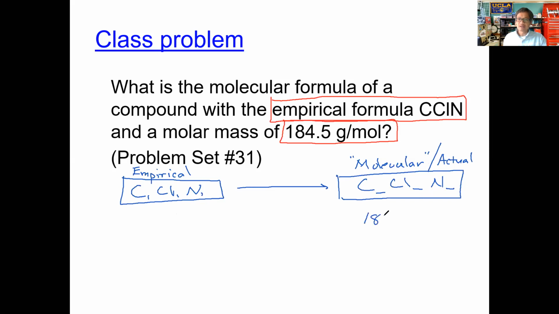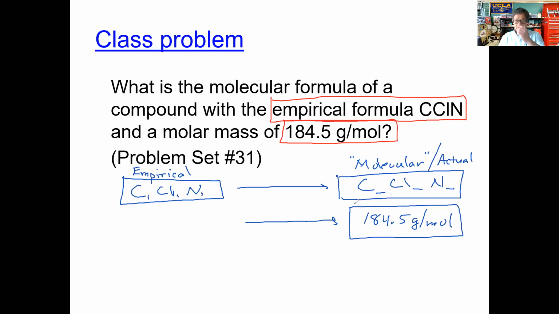We know that its molar mass is 184.5 grams per mole. Now, we said that we can figure this out if we can get the empirical mass here. So this is the molecular mass of this compound with a certain number of carbons, a certain number of chlorines, a certain number of nitrogens, which we don't know yet, and which we will calculate, but we do know its mass here. We do know the mass of the compound, and that you need to be given. So on the exam, I would have to give you this. You just have to be able to identify that this goes along with this particular compound. Okay?